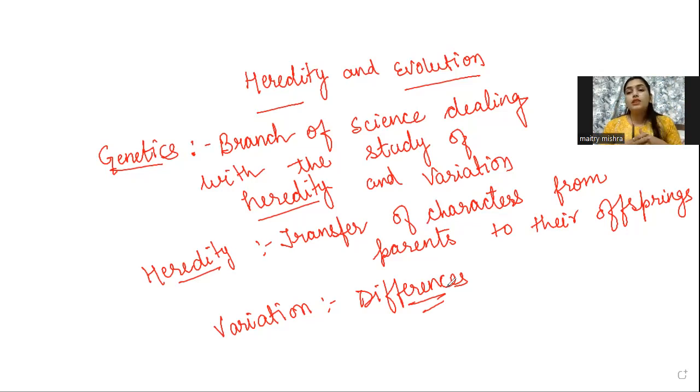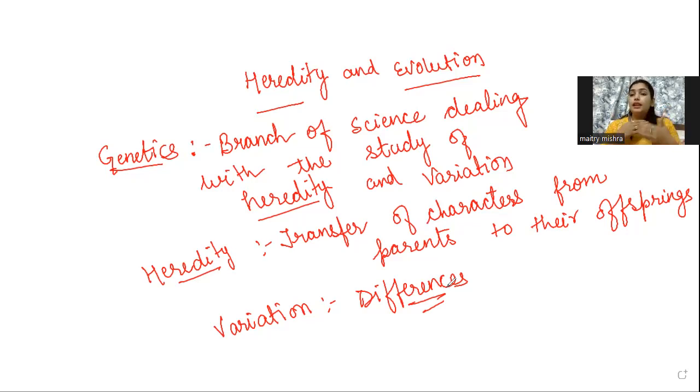There was a scientist known as Gregor Johann Mendel, and because of his great contribution in the branch of genetics, he is known as the father of genetics. So he proposed three laws. Before proposing laws, he researched a lot and came across pairs of contrasting characters.